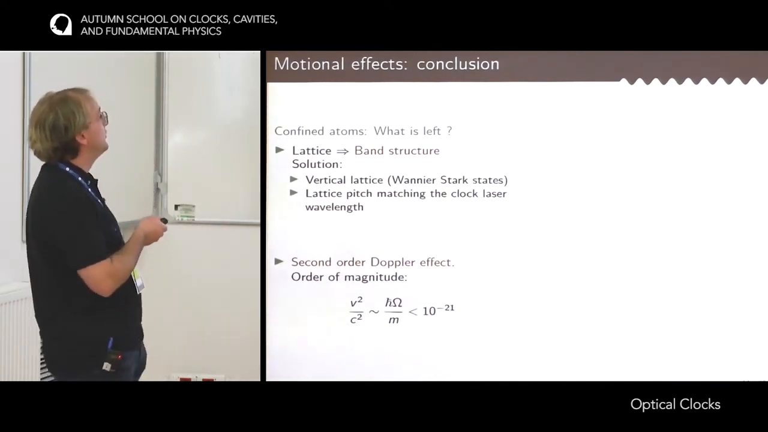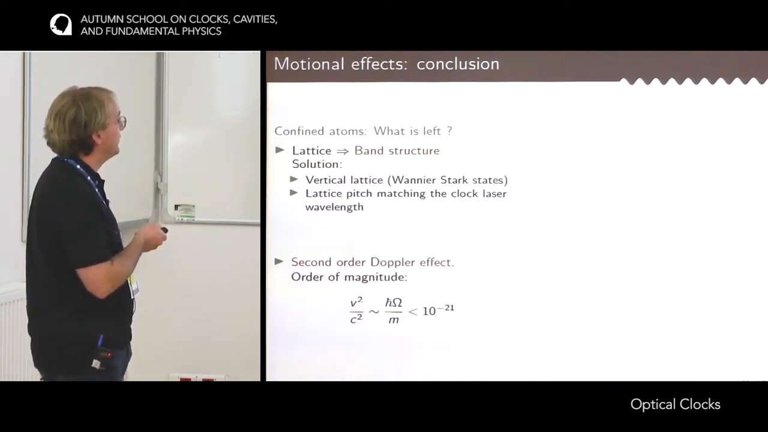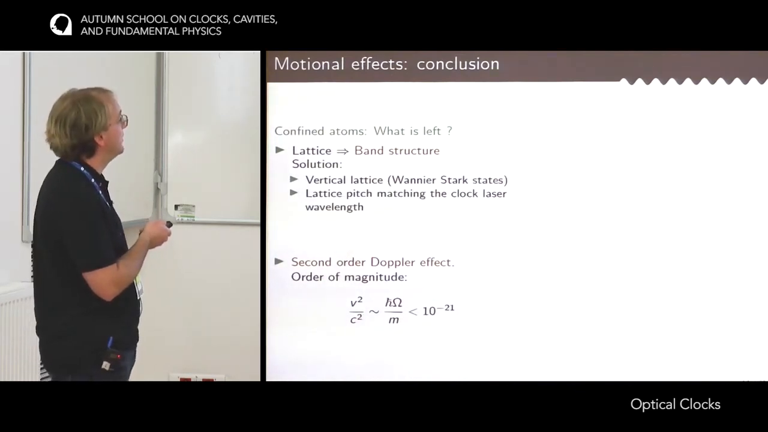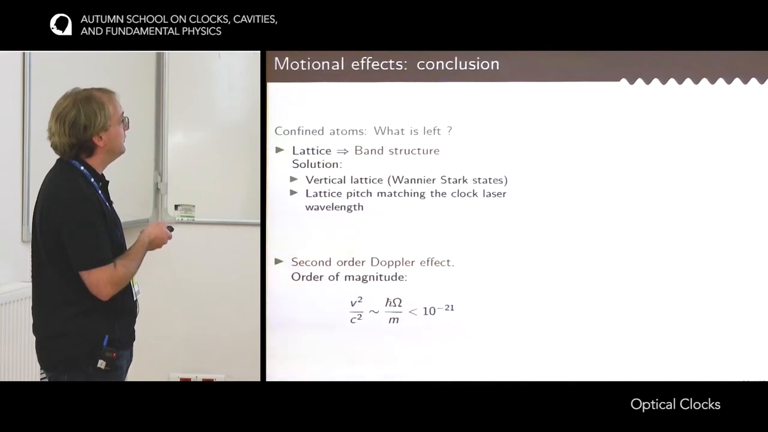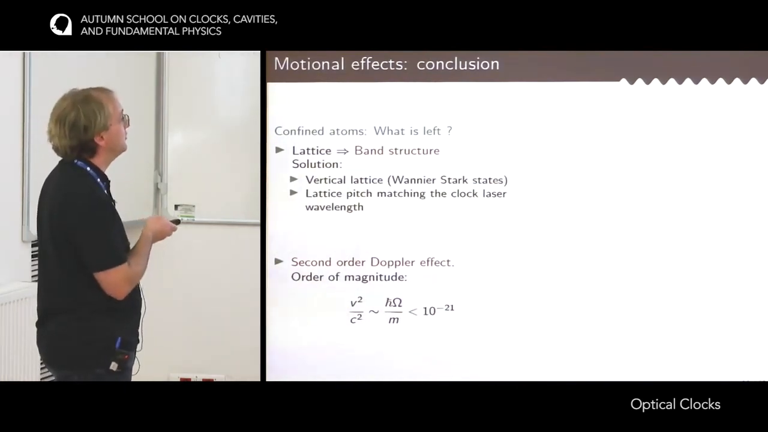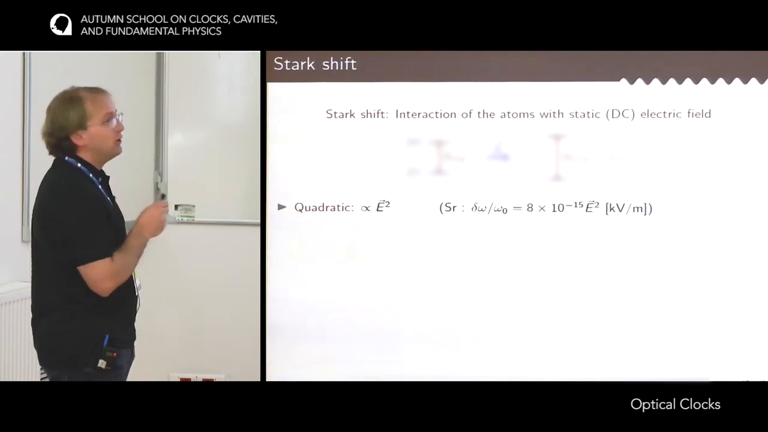The second thing that is left is the second order Doppler effect. It's an effect on the order of v squared over c squared. The atoms have an average squared velocity in the optical lattice, but still it's easy to estimate. It depends on the oscillation frequency in the lattice and the mass of the atoms. If you put in numbers, you realize that it's really small, perhaps below 10 to the minus 21. So I'm done with motional effects.